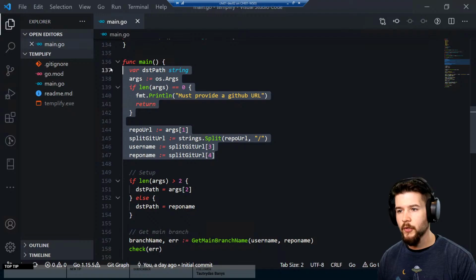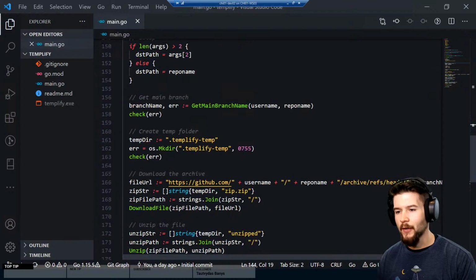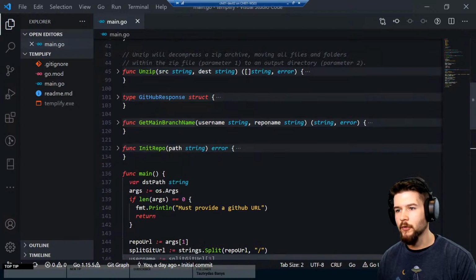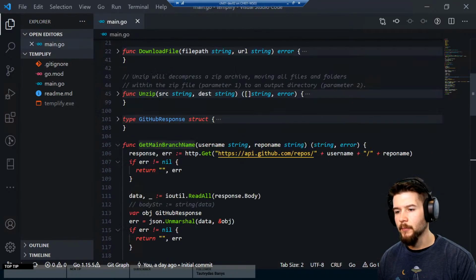So all this code here splits out the URL. I've got the very basic check, whether you're saying you need to provide a GitHub URL, and then I'm parsing those out. The next thing we do is I wrote this function which uses the GitHub API to get whatever the main branch is. So that's all this code here.